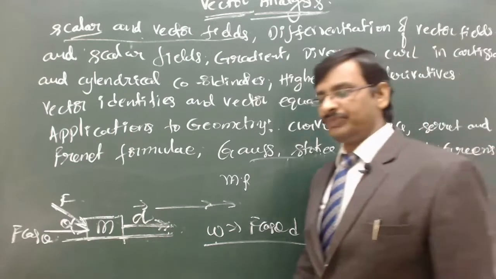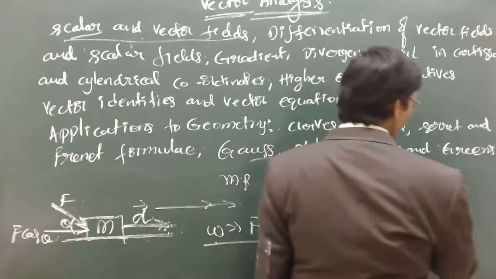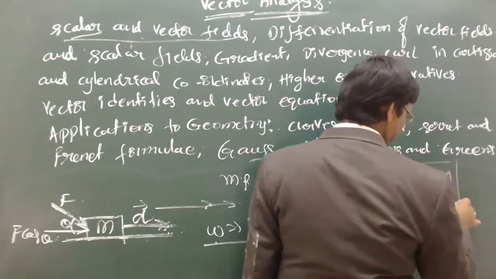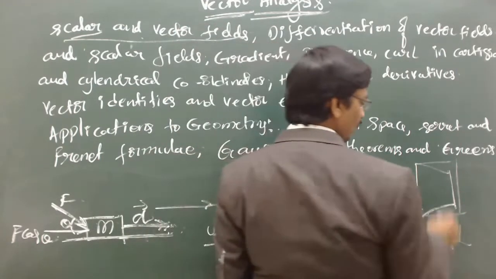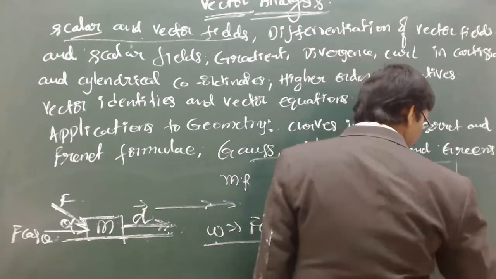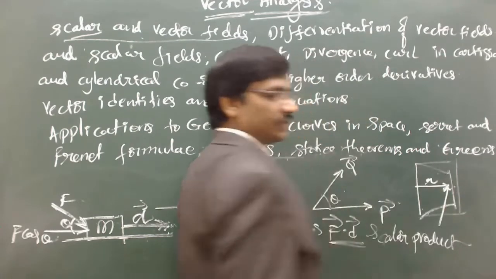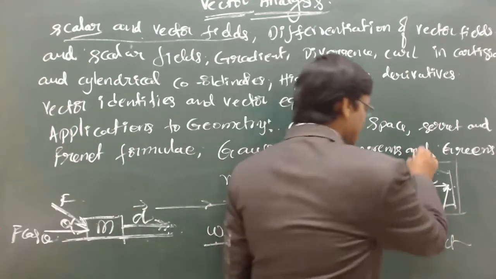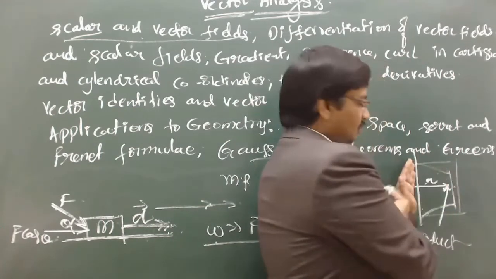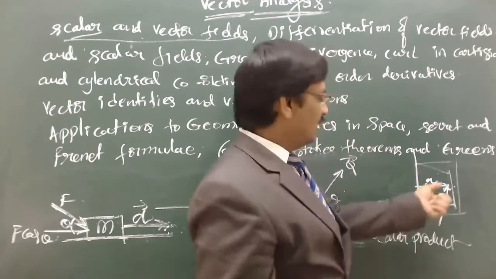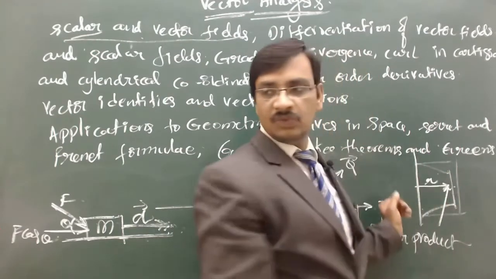Now we take one more example. For example, if you wanted to open a door, so let us say this is the door. On this door, if you want to apply force and open the door, or close the door, then the force is applied at this particular point. Now let us say this is the radius of rotation. So this is the radius and this is the axis of rotation. On this axis of rotation, this door tries to rotate like this, either clockwise or anti-clockwise, depending upon the force that you apply.